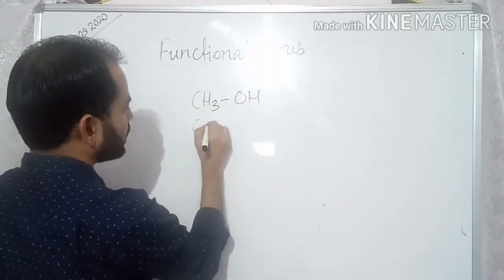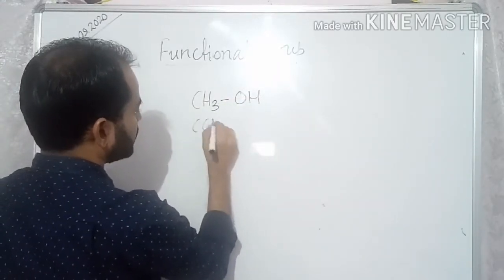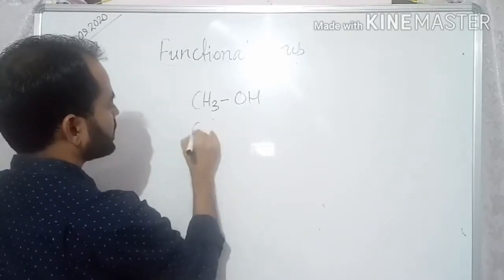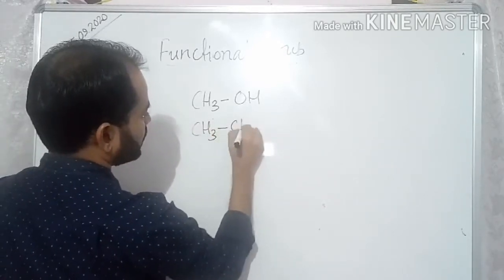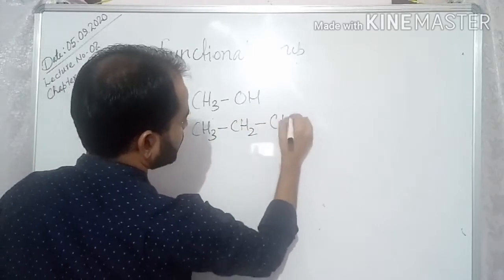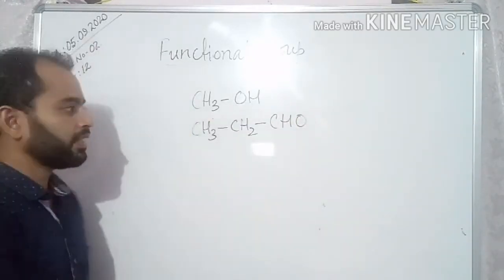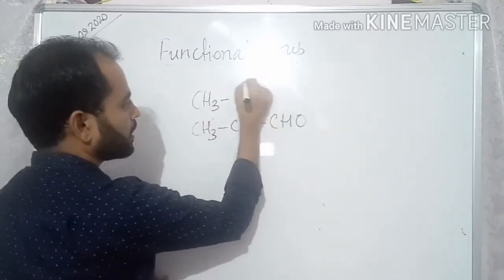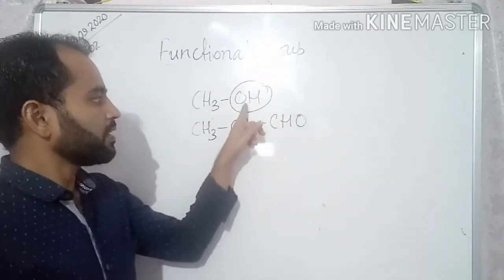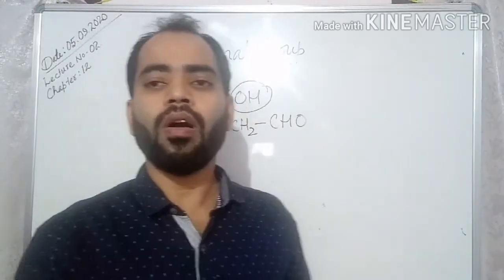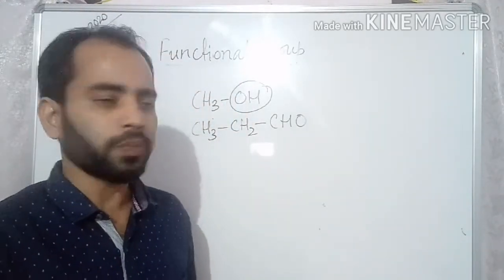CH3OH, CH3, CH2, CHO. In these two compounds, here CH3OH, this is the hydroxyl group or called alcoholic group.